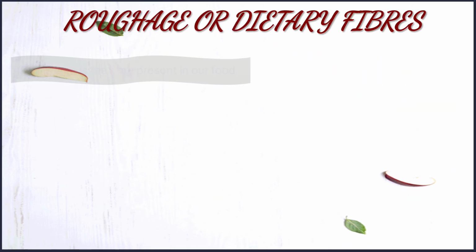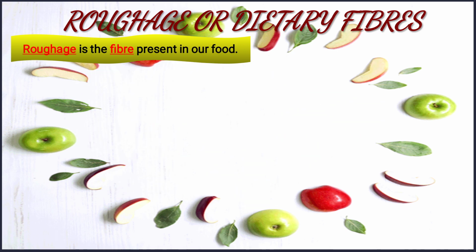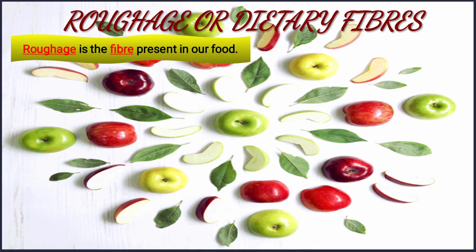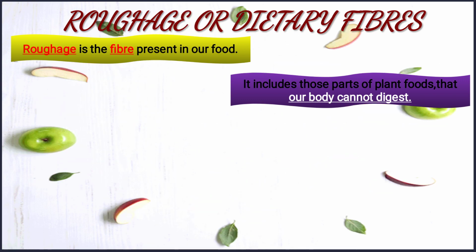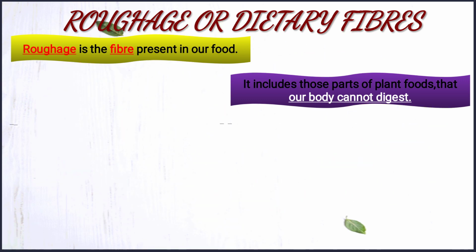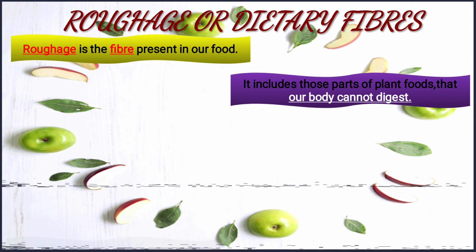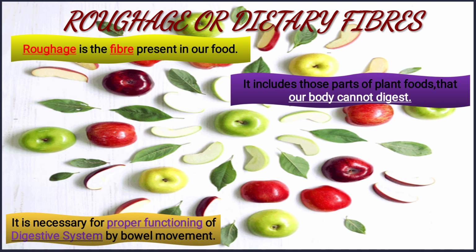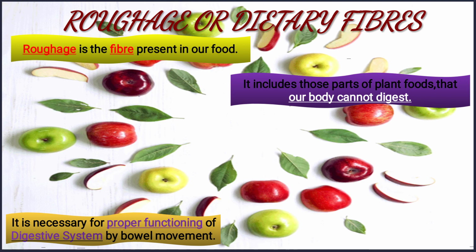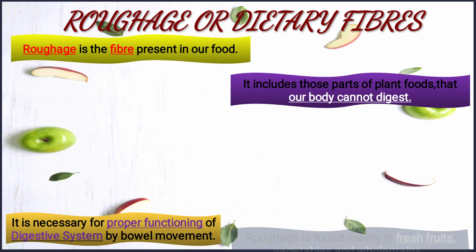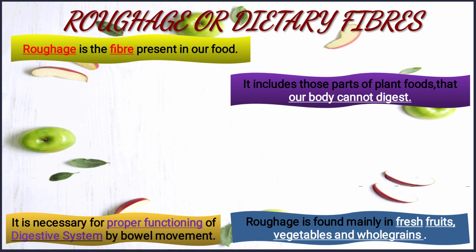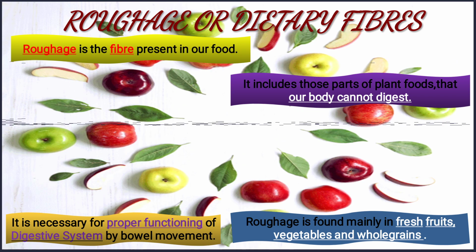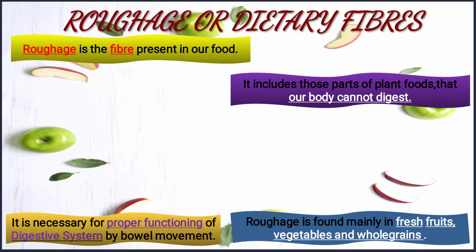Next comes the roughage or dietary fiber. Roughage is the fiber present in our food. It includes those parts of plant food that our body cannot digest. It is necessary for proper functioning of the digestive system through bowel movement. Roughage is found mainly in fresh fruit, vegetables and whole grains. You see in the image, apple is there, leafy vegetables are there. So these all contain roughage.